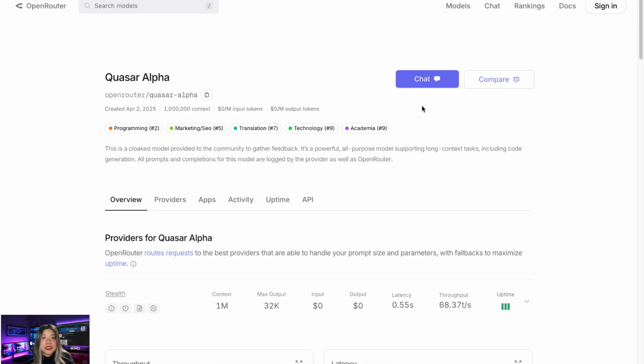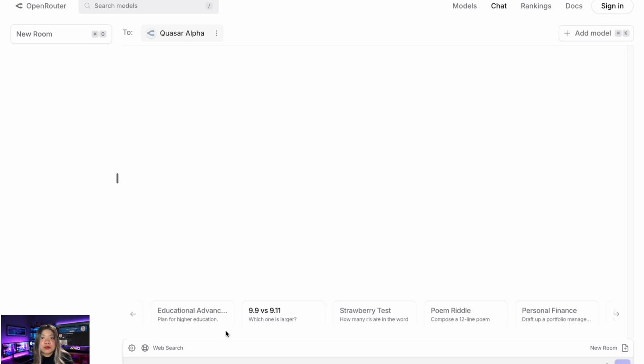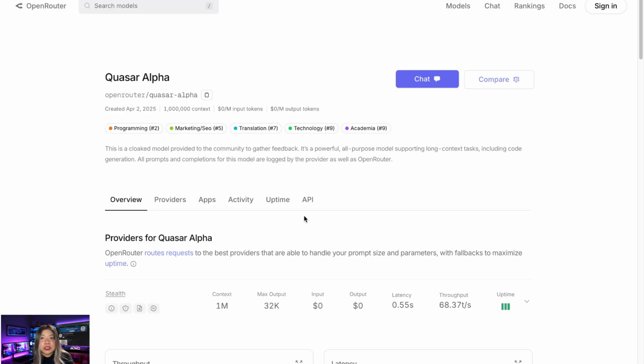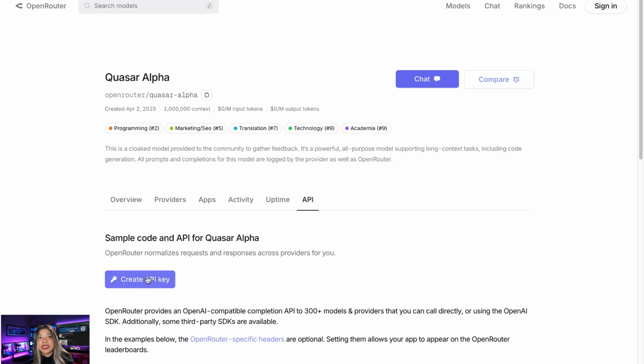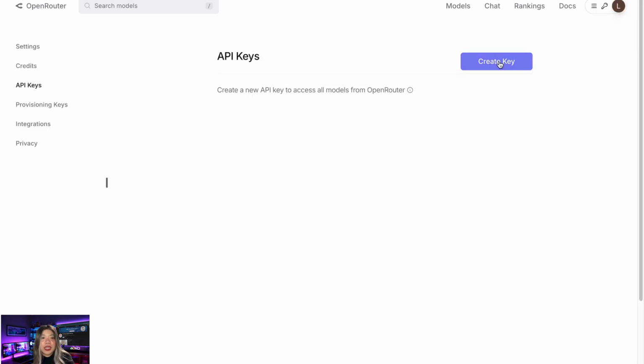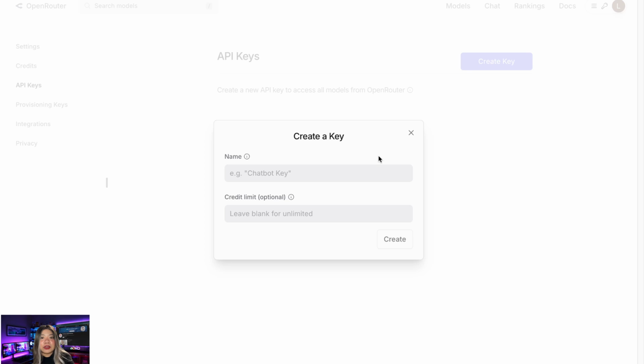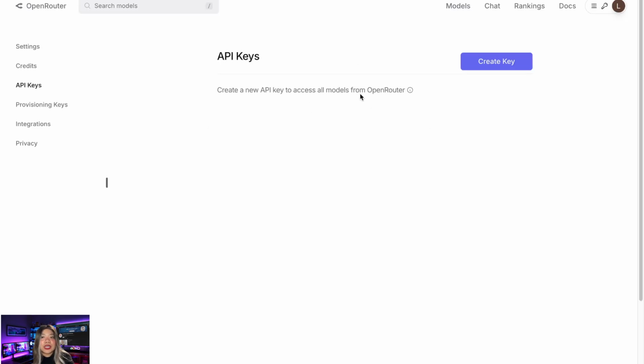So, what you want to do is go down below in the link to get the OpenRouter link. First of all, you've got a chat option which allows you to use the graphical user interface to chat with the model, pretty much like you would with any other model like ChatGPT or Claude. You also have the option for the API. You click create API key, create key, and you get your key over here, which you can then use, for example, in Visual Studio Code or whatever code editor you have.